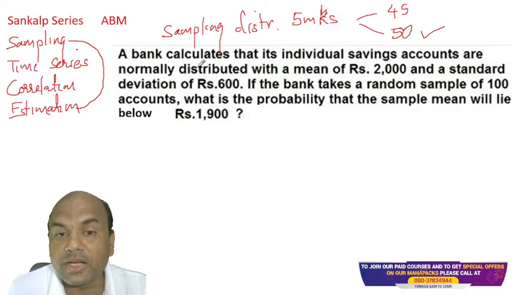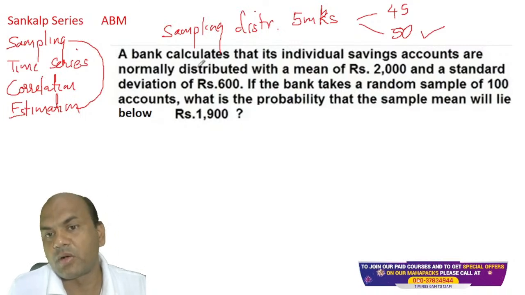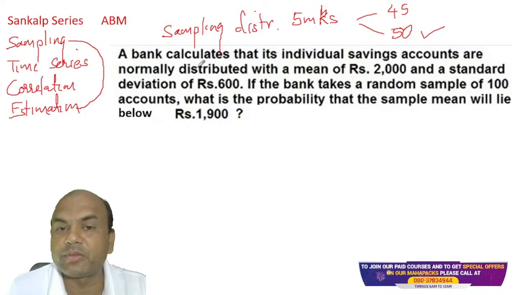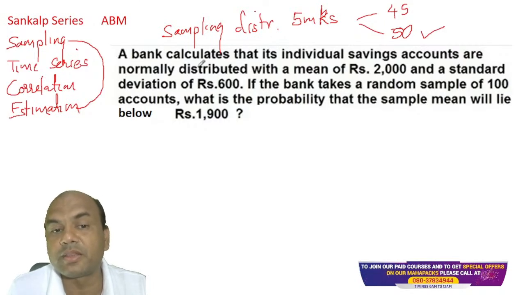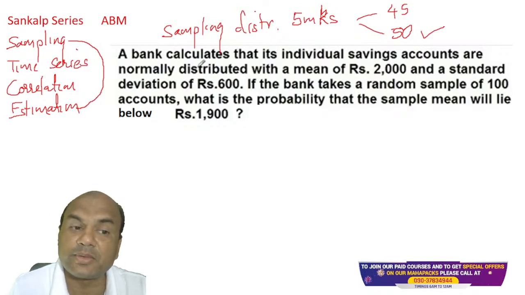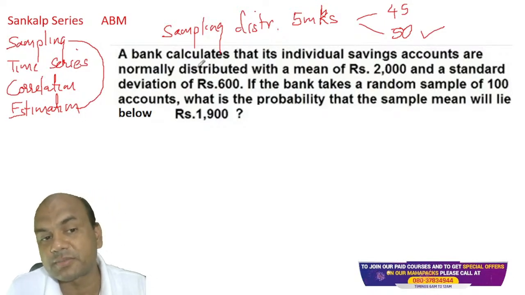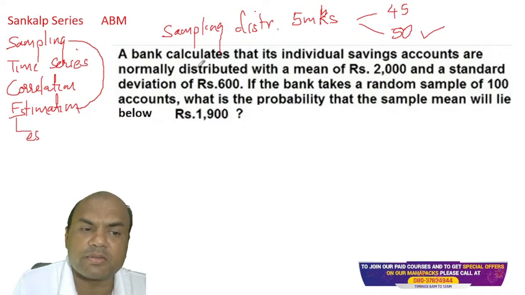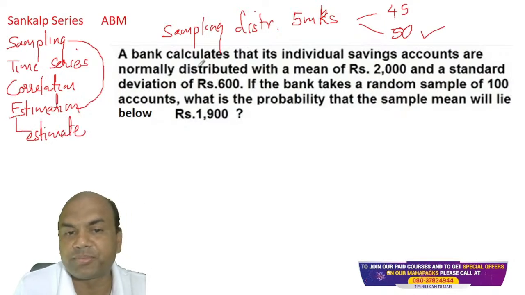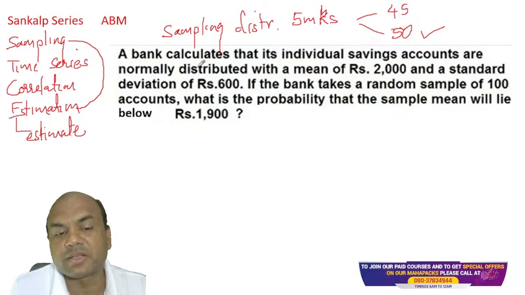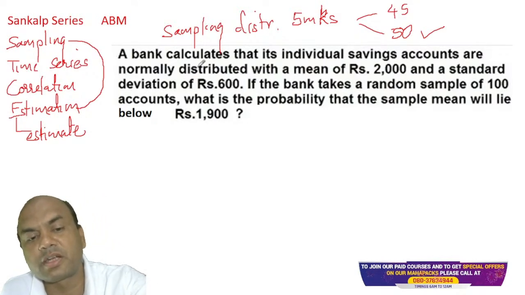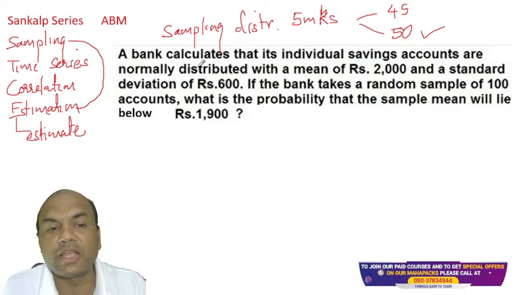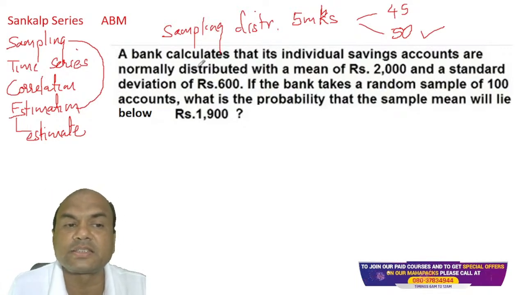So you need to identify by looking at the problem itself. All the same points will be given in the estimation problem also: mean, standard deviation, sample, all these things. Then how will you identify in an exam? Remember, in an estimation problem, you will always get the word estimate somewhere. So have you got this word estimate over here? Tell me. No, right?